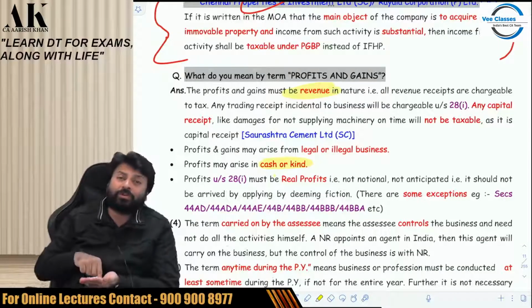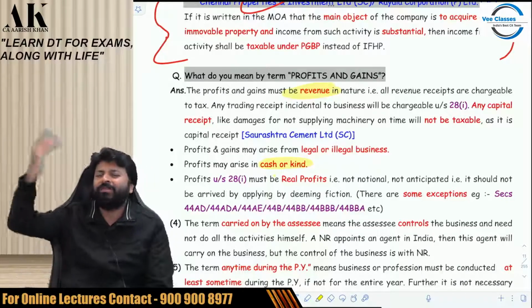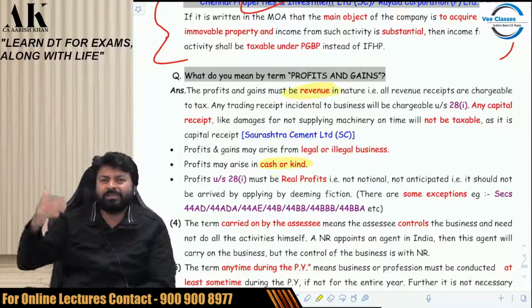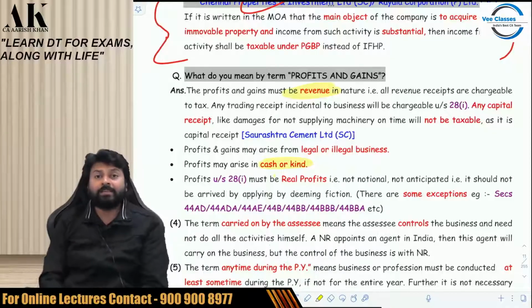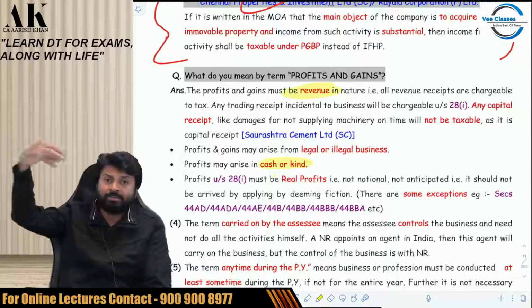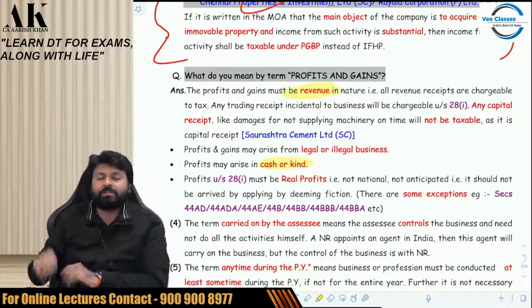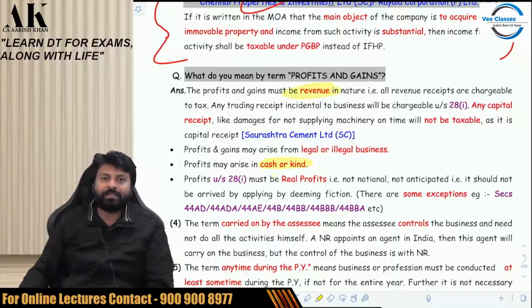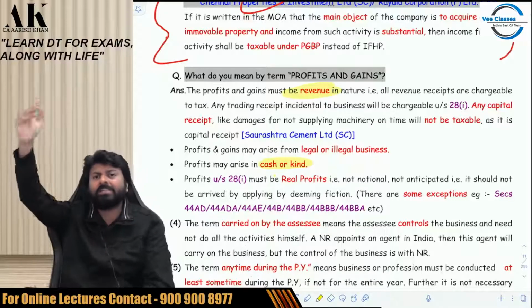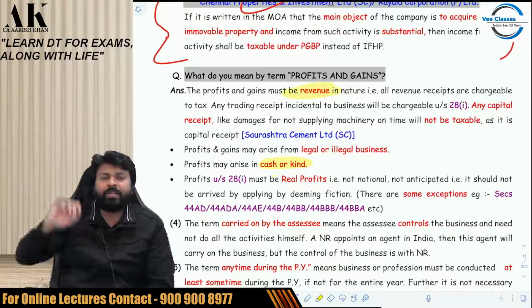But yes, your profit can be notional in certain exceptional cases, where your turnover is up to 2 crore, etc., where your profession's gross receipt is up to 50 lakhs, etc. Those are exceptional cases. Those are special sections. Those special sections override sections 28, 29, 30, 31, 32, all the PGBP provisions. So yes, there are certain notional sections, but those are special sections. Legally, we are absolutely correct. There is nothing wrong in the legality of the provision. Both are absolutely correct at that place. By default, PGBP income is real, but yes, in certain exception cases, in some conditions, it can be notional also, like in 44AD.